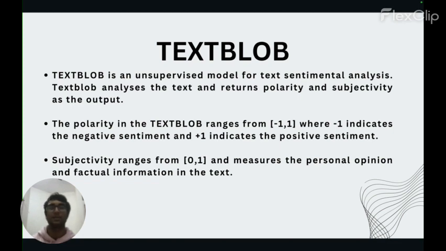Another thing which it has is subjectivity. Subjectivity tells us whether the sentence has more of a personal opinion or more factual information. The subjectivity ranges from 0 to 1, but for our research, subjectivity didn't have much impact, so we only chose to give importance to the polarity.